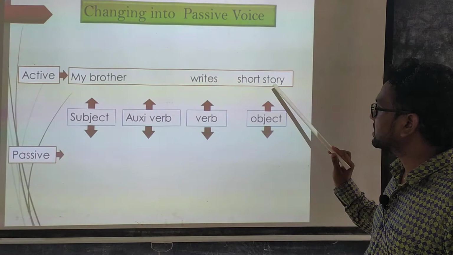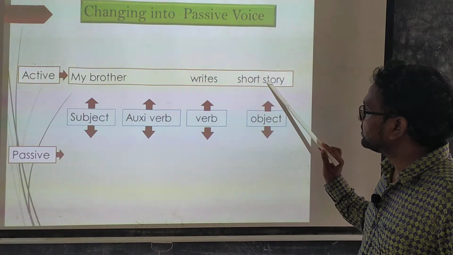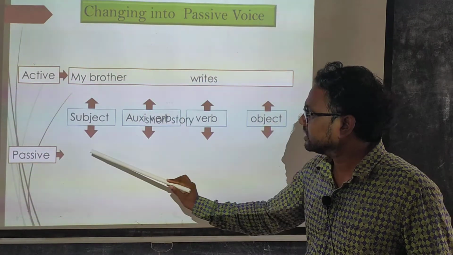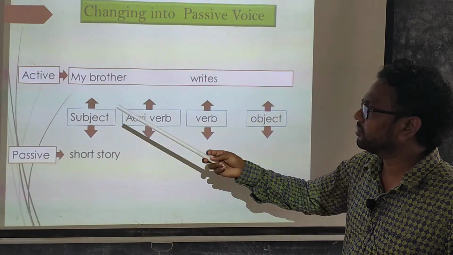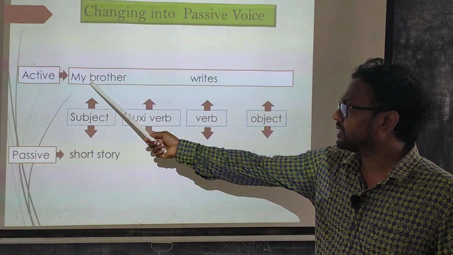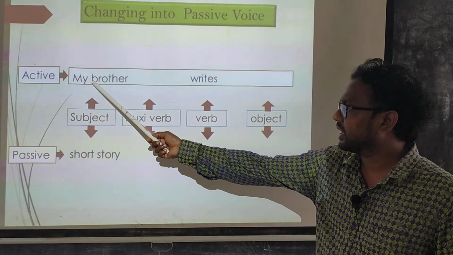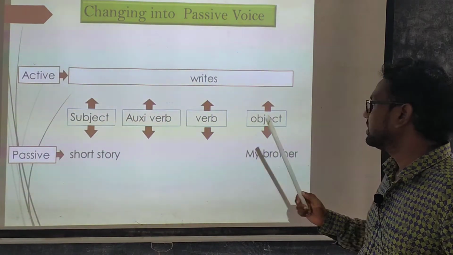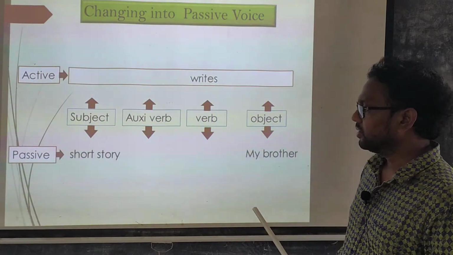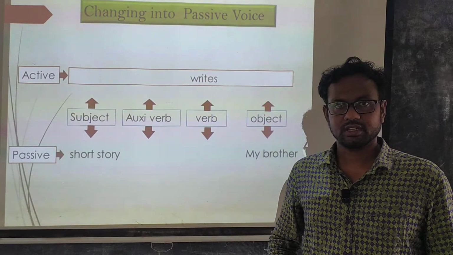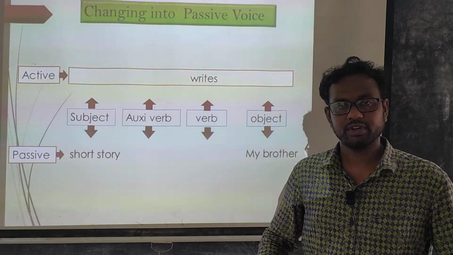That means firstly we will pick up the object and place it in the subject area. In the same way we will pick up the subject and place it in the object area. So the first two steps have already been completed.